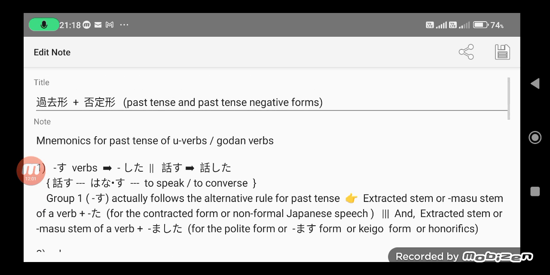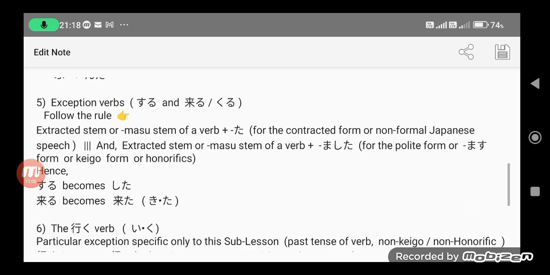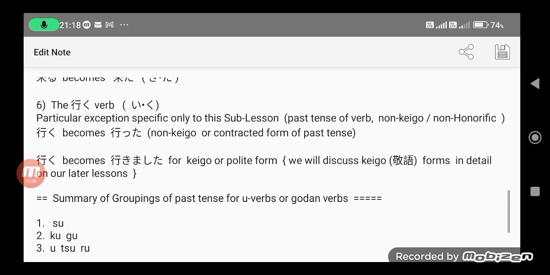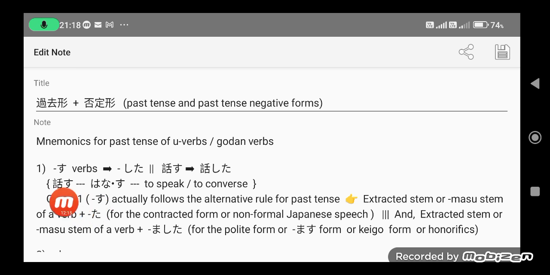So for the godan verbs or u verbs, it is divided into six categories. Okay, first category, su verbs. Example of su: hanasu. Hanasu means to speak or to converse. I place a hyphen to denote that it is on the rightmost part or suffix. Hanasu simply becomes shita. So the hanasu here becomes hanashita.